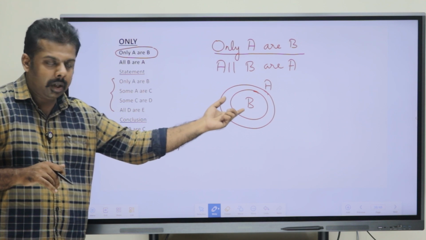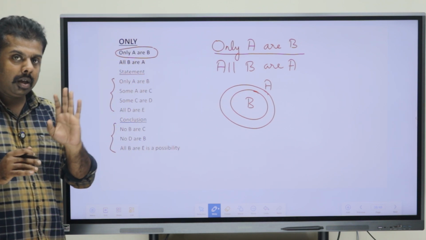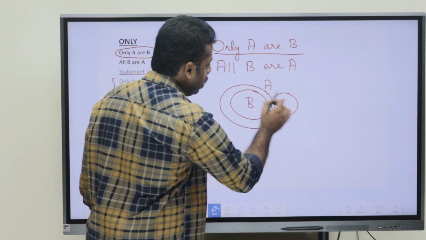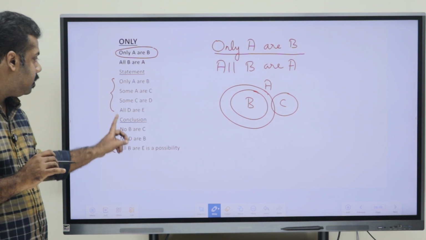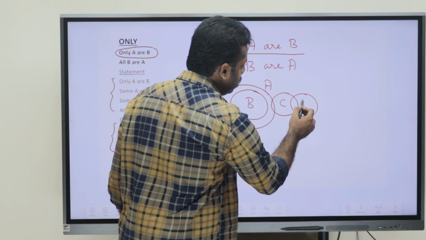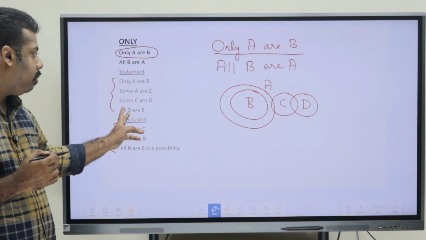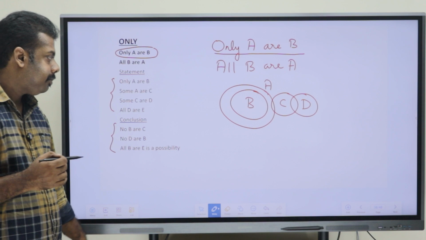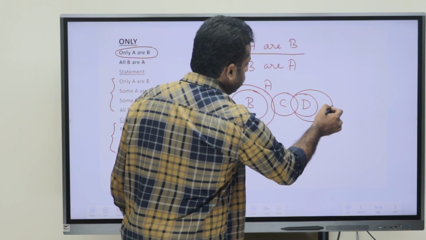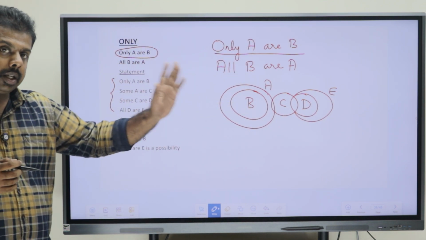So only A or B we have already placed. The second statement says some A or C, so that means A and C have a some relation here. Then they have given some C or D, so that is also placed. C and D are connected using a some relation. Then they have told that all D are E, so D is completely inside E.